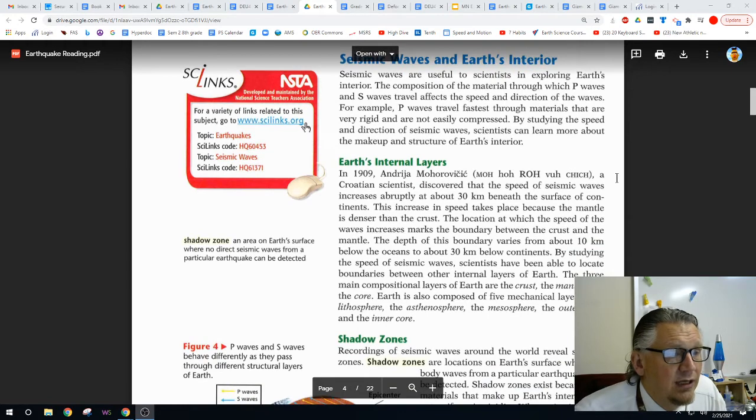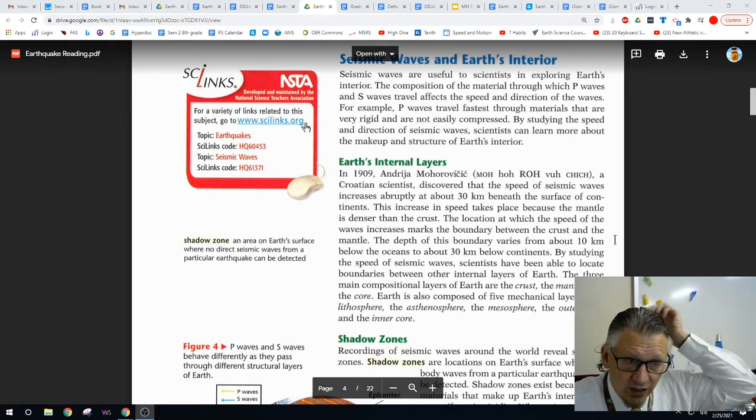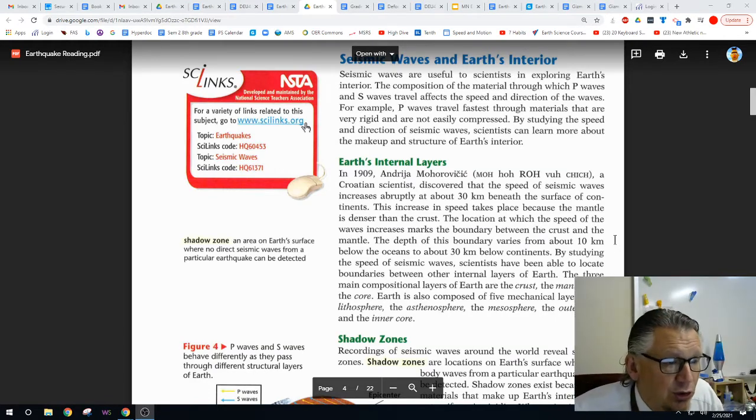Earth's interior layers. In 1909, Andrija Mohorovicic, a Croatian scientist, discovered that the speed of seismic waves increases abruptly at about 30 kilometers beneath the surface of continents. This increase in speed takes place because the mantle is denser than the crust. The location at which the speed of the waves increases marks the boundary between the crust and the mantle. The depth of the boundary varies from about 10 kilometers below the ocean to about 30 kilometers below continents.